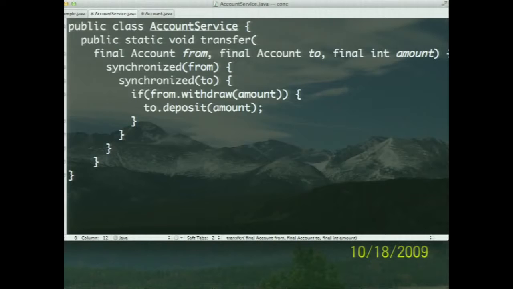I heard deadlock. Gosh, there's not only deadlock, there's also a live lock. What happens when you call synchronize? We request a lock. Well, what if no lock is available? What happens? You wait. How long do you wait? Forever. How does that sound to you? It's pretty stupid, isn't it?